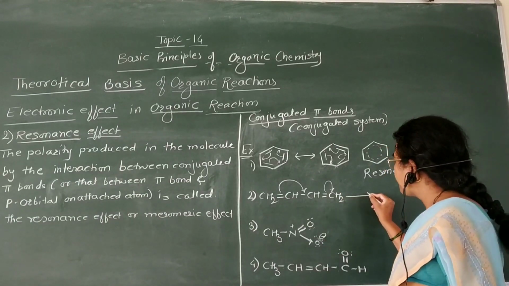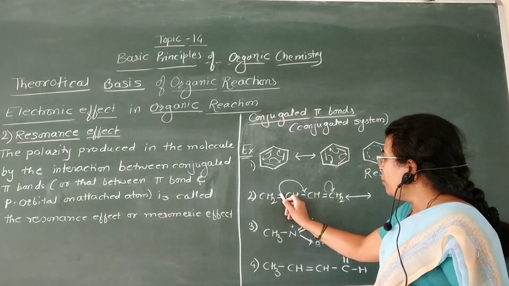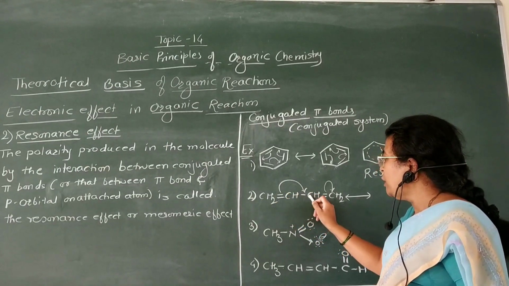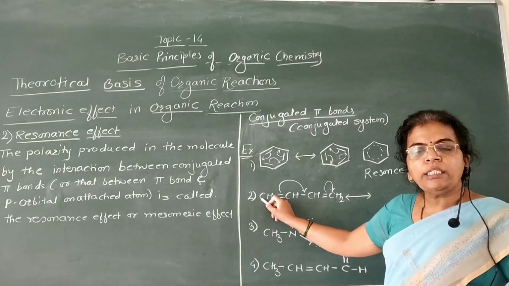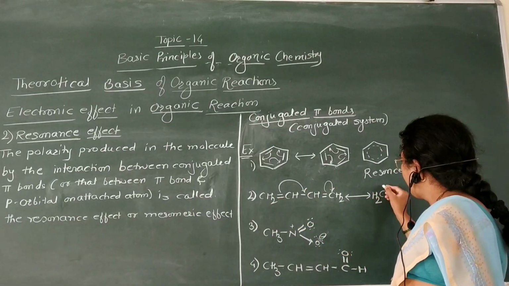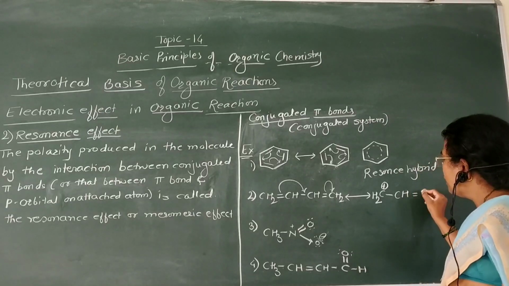Here polarization of the molecule is carried out. Electron from this carbon transfers in between these two carbons. Now this carbon becomes electropositive, that is it acquires a positive charge like this, CH2 positive, then CH, then double bond CH.